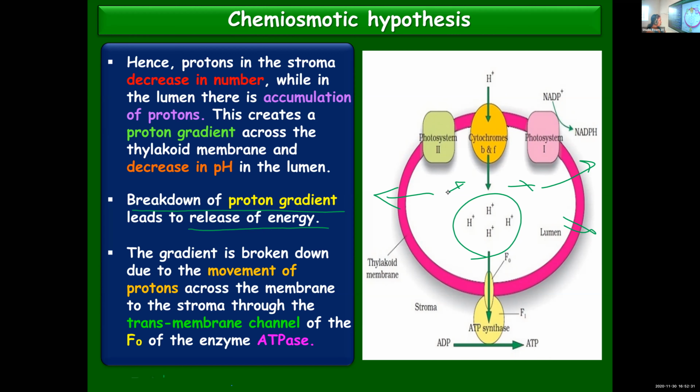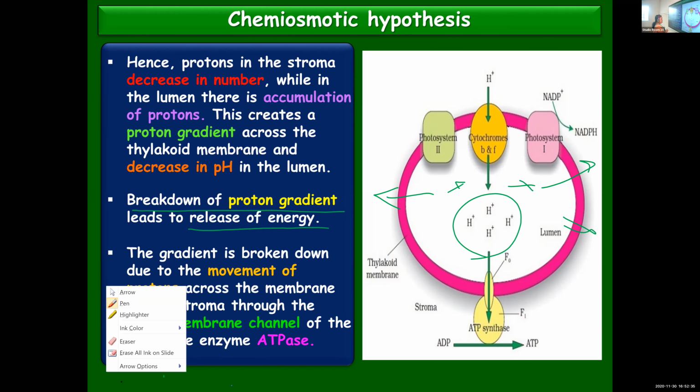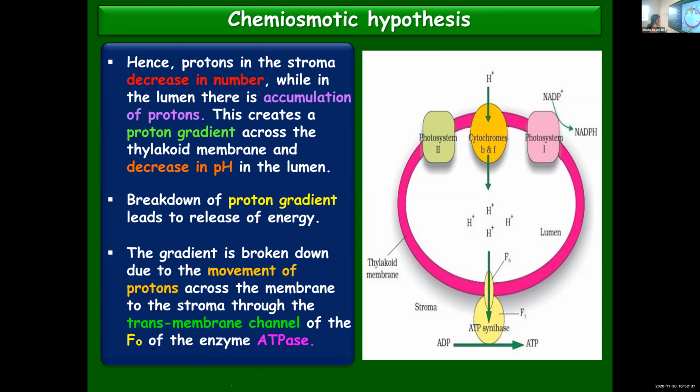So how this proton gradient is broken and how the energy is released for synthesizing ATP, we will see. This gradient will get broken down when protons move across the membrane to the stroma through a transmembrane channel.